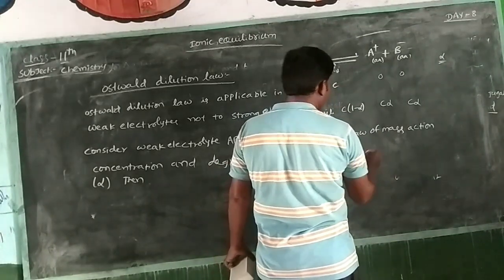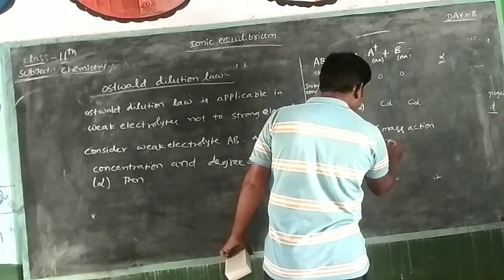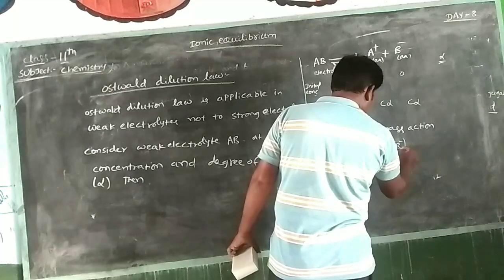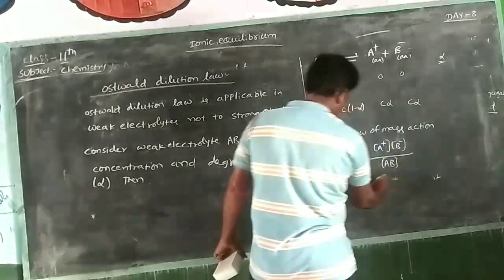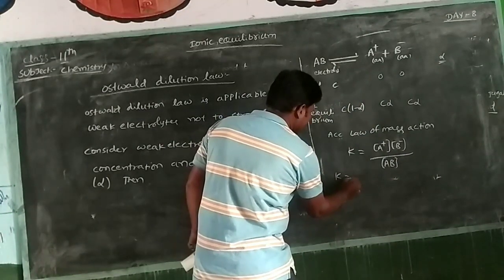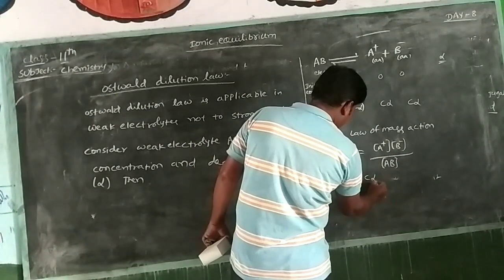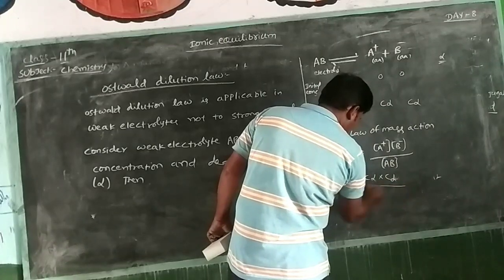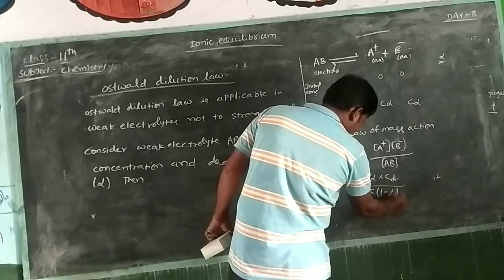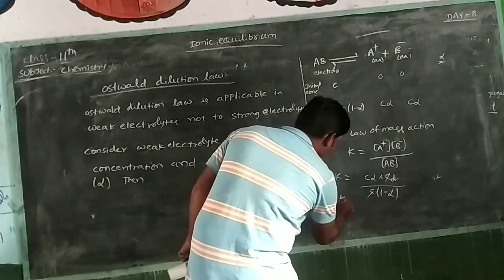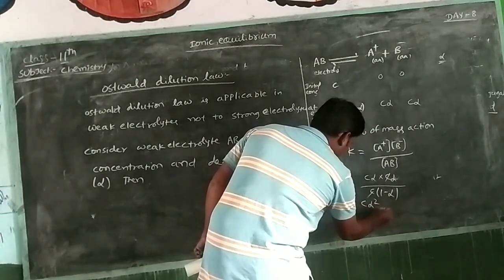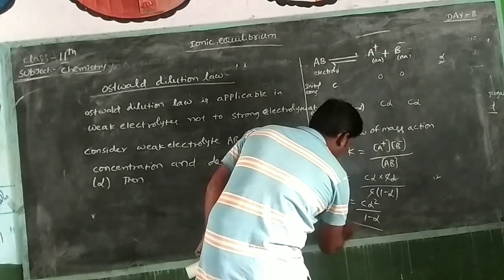That means K is equal to the concentration of A plus times the concentration of B minus upon the concentration of AB. So K is equal to C alpha into C alpha upon C into 1 minus alpha. C gets cancelled, and K is equal to C alpha square upon 1 minus alpha.